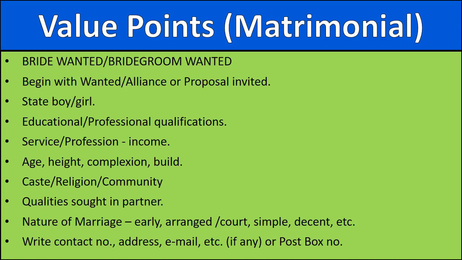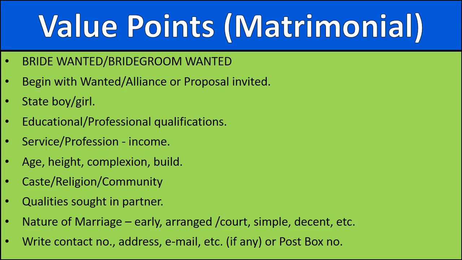Then service or profession, that is source of income. And you must mention age, height, complexion and build. Then caste, religion or community to which the bride or the bridegroom belongs to.